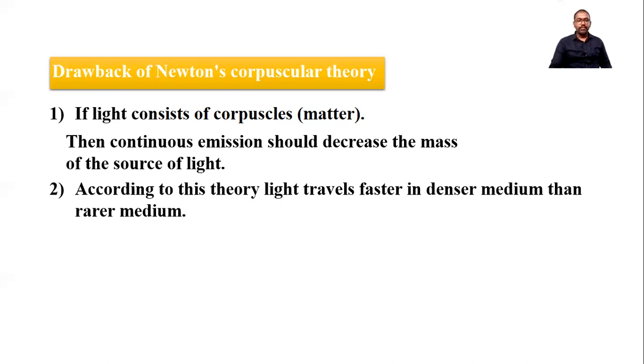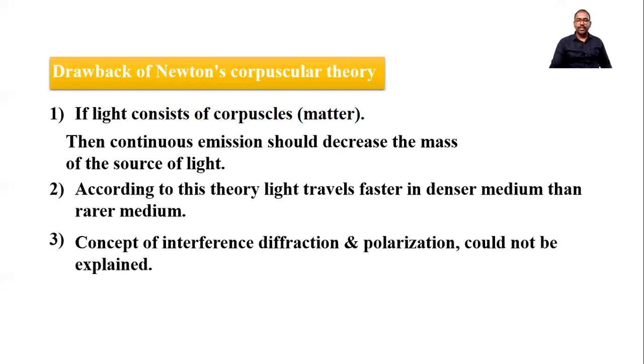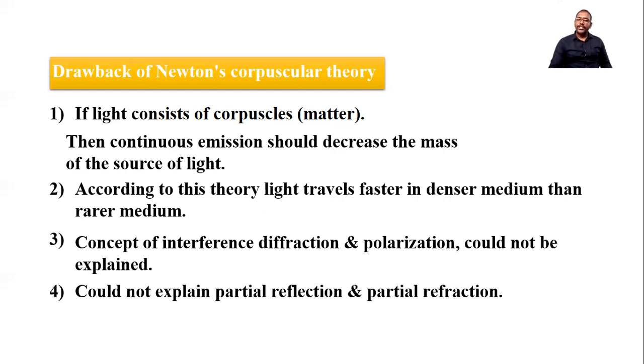Third, the concepts of interference, diffraction, and polarization could not be explained. We have to learn interference, diffraction and polarization in another chapter. But you remember these concepts are not explained by considering light as a particle. So this theory failed to explain these concepts. This theory could not explain partial reflection and partial refraction. So this concept is also unable to be explained. So these are the drawbacks.